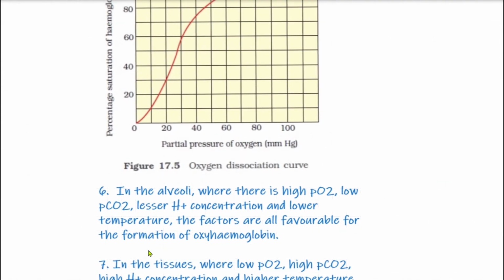Now you see in the alveoli, where all the four factors are favorable, there partial pressure of oxygen is high, PCO2 is low, hydrogen ion concentration is low, and temperature is also low. So these four factors lead to the formation of oxyhemoglobin.